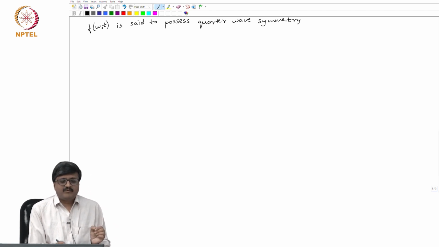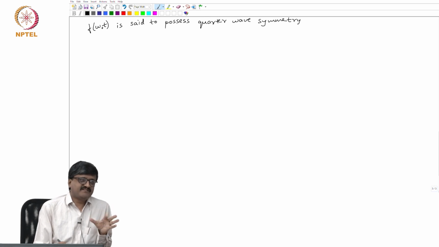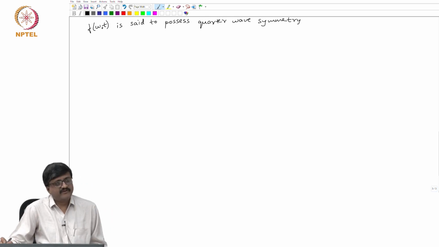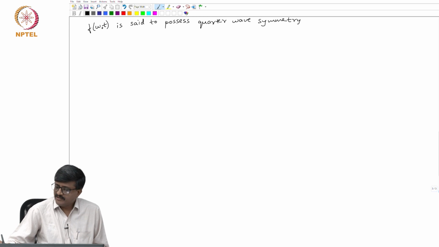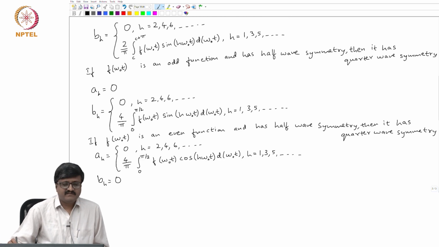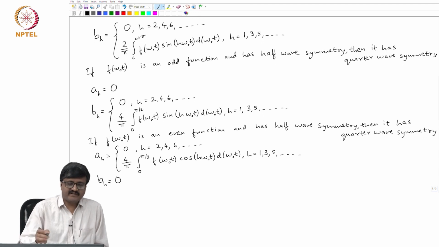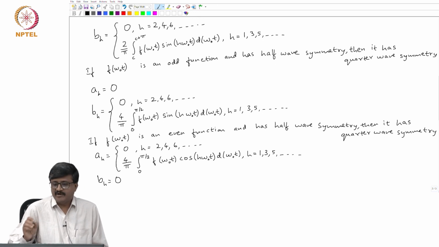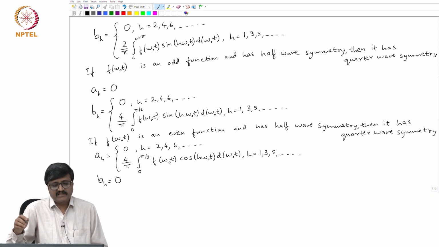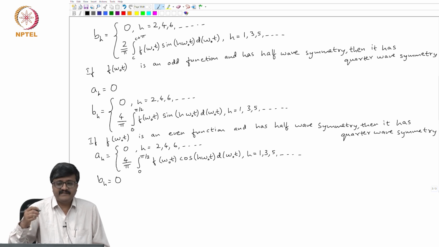Quarter wave symmetry is of course a special case of half wave symmetry. Please note that in the previous two special cases, in both cases I have said half wave symmetry, but in one case it is odd, another case is even. But the point I am trying to make is a quarter wave symmetry waveform can be neither odd nor even, but still have quarter wave symmetry. But invariably it will have half wave symmetry.